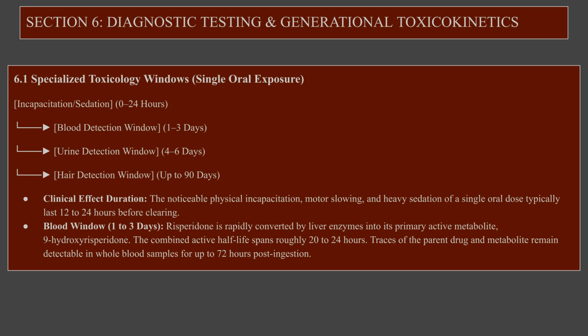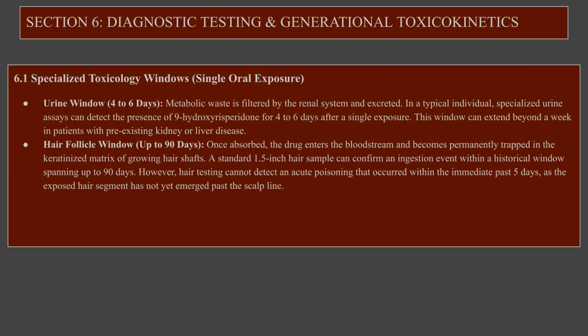Blood tests can detect the substance for 1 to 3 days, while urine assays extend this detection window to 4 to 6 days. For longer-term detection, hair follicle testing can identify ingestion events within a window of up to 90 days. However, it is important to note that hair testing will not catch an acute poisoning that occurred within the last 5 days, as the hair has not yet emerged from the scalp.